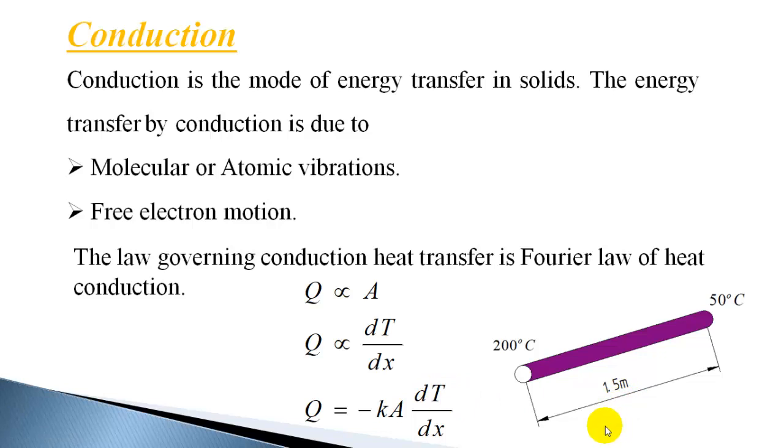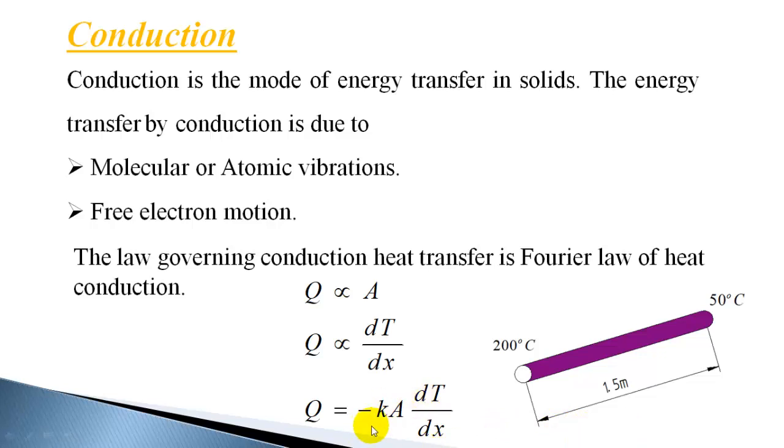So 1 watt per meter degree centigrade is equal to 1 watt per meter Kelvin, because it is the temperature change that is taken here. 1 degree centigrade temperature change is equal to 1 Kelvin temperature change. So thermal conductivity of 1 watt per meter Kelvin and 1 watt per meter degree centigrade are equal.